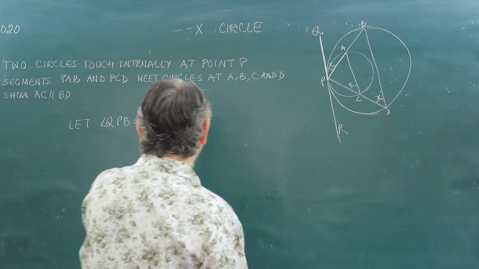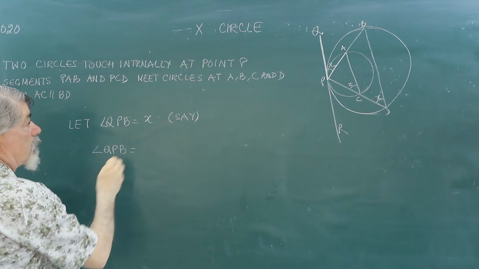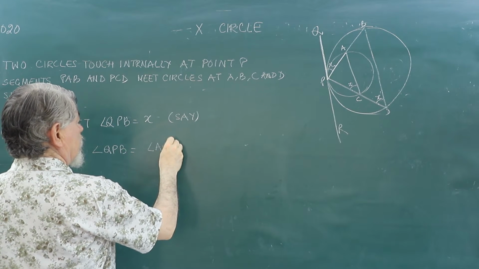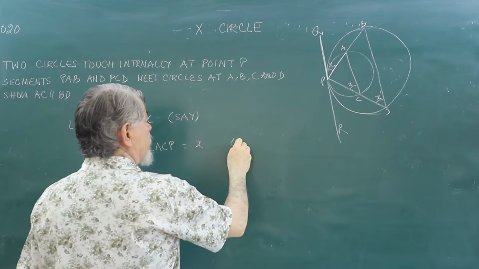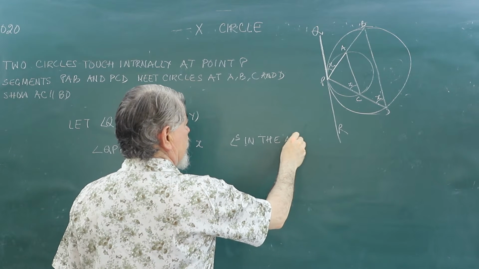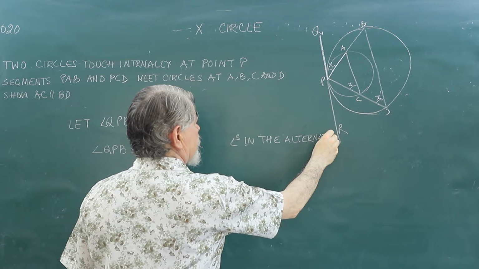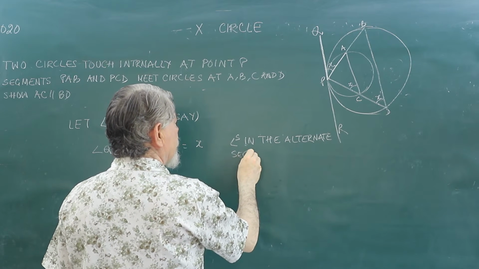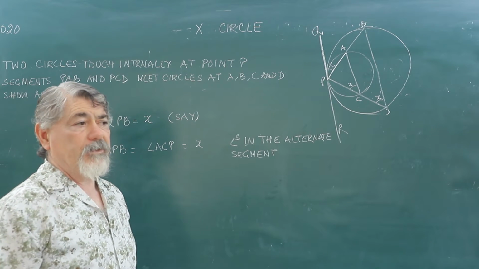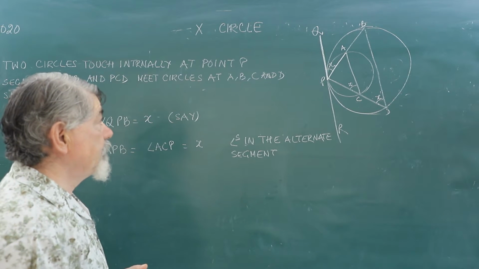So I would say that angle QPB is equal to angle ACP is equal to X, angles in the alternate segment. This is the property, alternate segment. We have proved it. If you look into my previous lectures, you will find the proof of this theorem that the angle between a tangent and a chord is equal to the angle in the alternate segment.